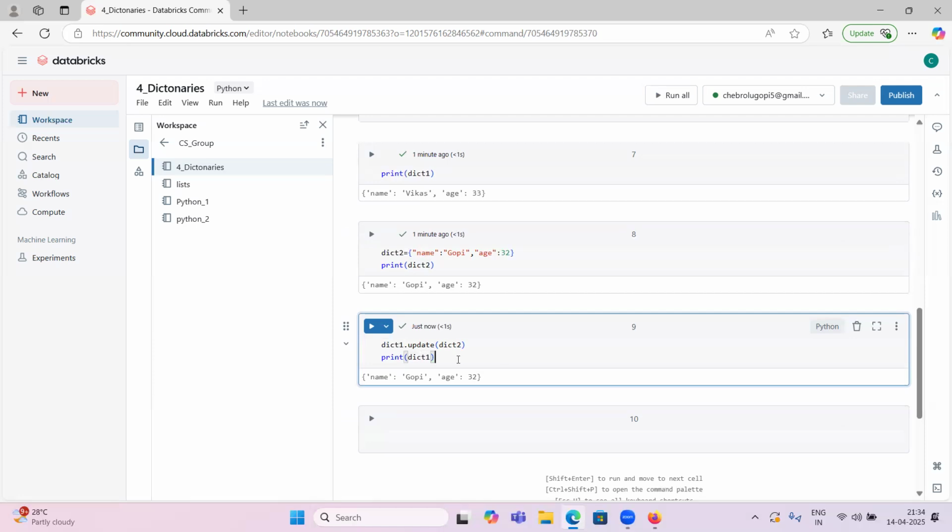So this is for updating, guys. Now I want to add. How to add this one? Let me think. How can we add, remove? One minute, guys. How to add two dictionaries? Update.